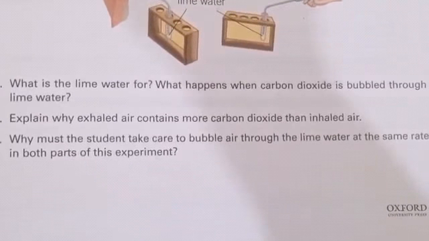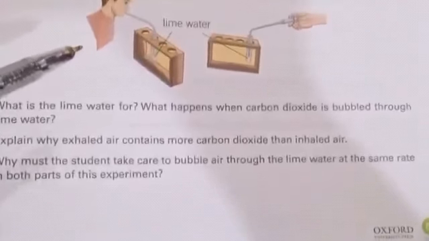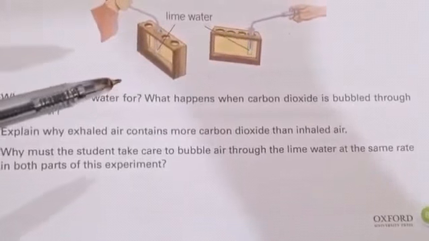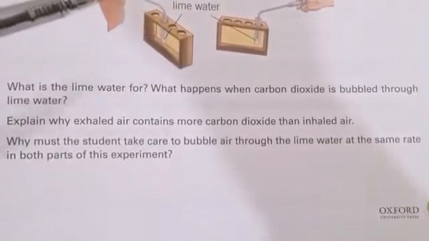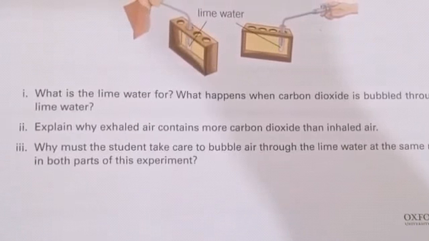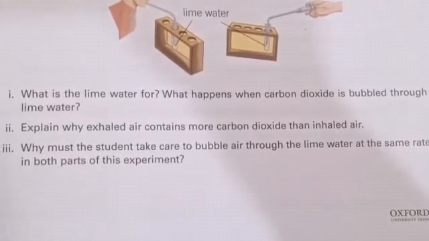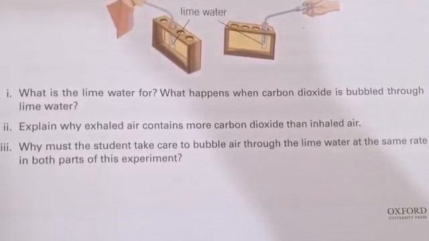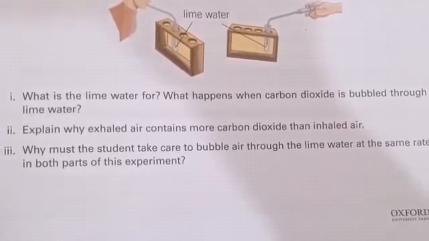In one test tube there will be inhaled air, in the second there will be exhaled air, and from the milkiness of these two test tubes we will come to know which air contains more carbon dioxide. Surely exhaled air will contain more carbon dioxide because carbon dioxide is produced during respiration in each and every cell of our body along with energy and water.